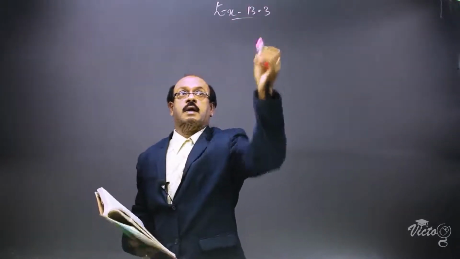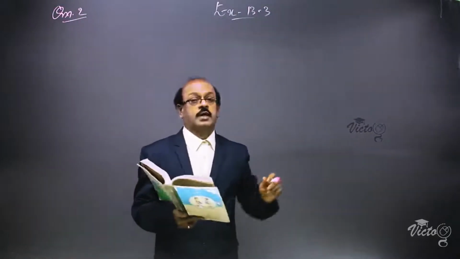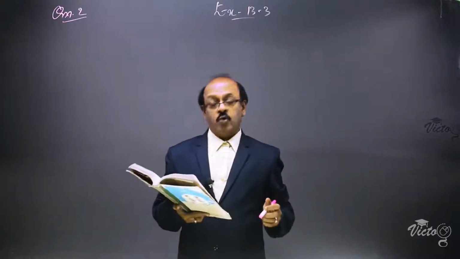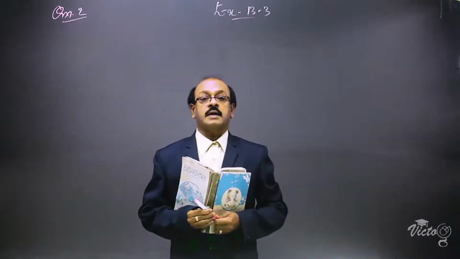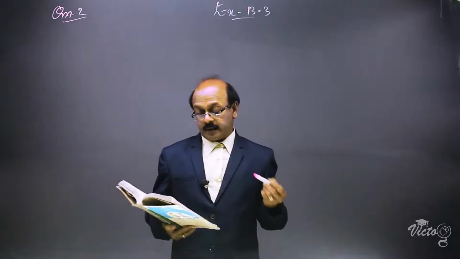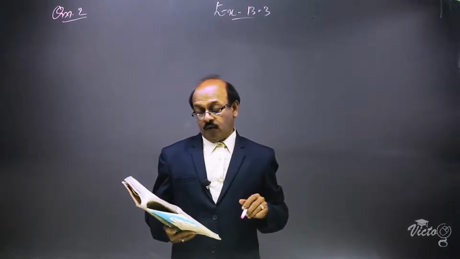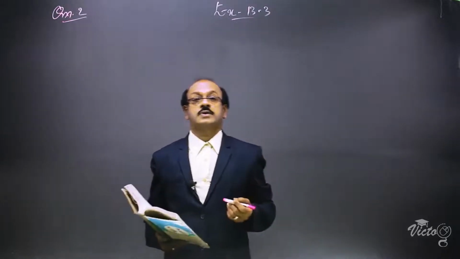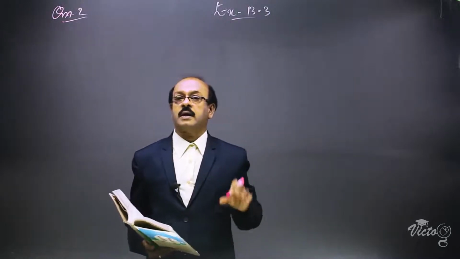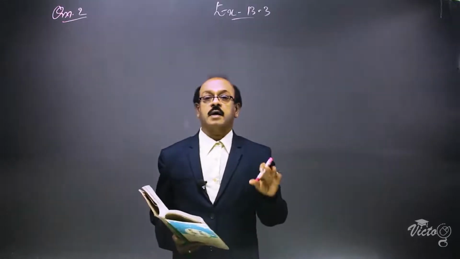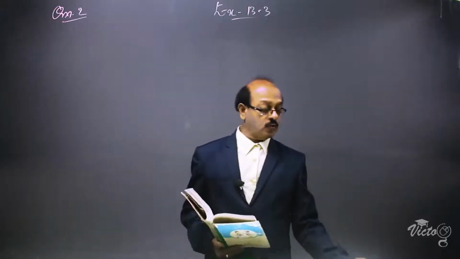Exercise 13.3, question number 2. The question is: metallic spheres of radii 6 centimeter, 8 centimeter and 10 centimeter respectively are melted to form a single solid sphere. Find the radius of the resulting sphere. Here, there are three small spheres of radii 6 centimeter, 8 centimeter and 10 centimeter. These three spheres are melted and recast into a single sphere. We have to find out the radius of the resulting sphere.